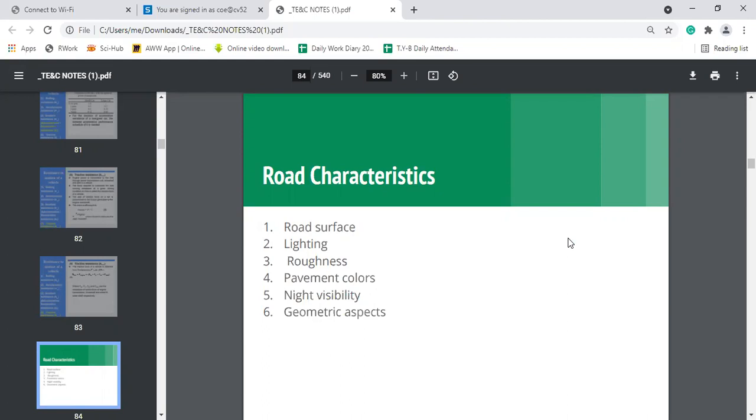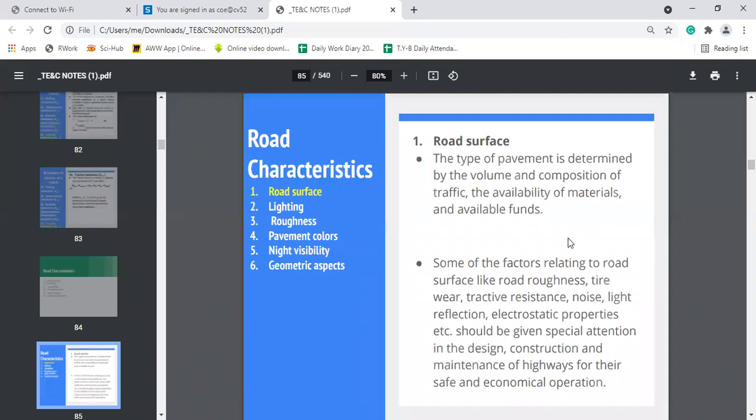So the first characteristic is the road surface. Second one is lighting. Third one is roughness. Fourth one is pavement colors. Fifth one, night visibility. And sixth one, geometric aspects. So let us discuss one by one in detail.